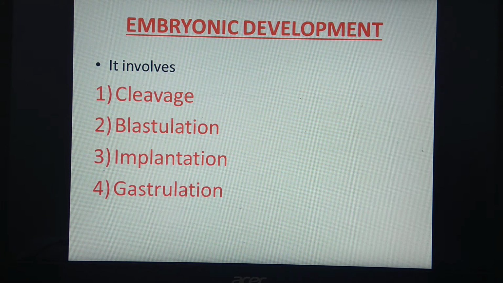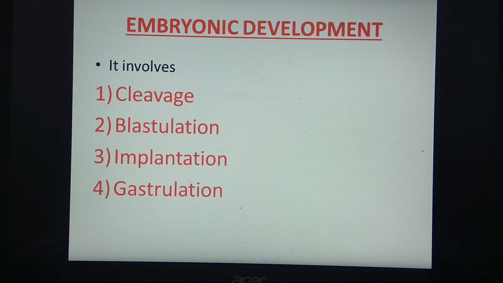But two important events take place during gastrulation: first, differentiation of blastomeres, and second, the morphogenic movement. What is the meaning of differentiation of blastomeres and what are the morphogenic movements?